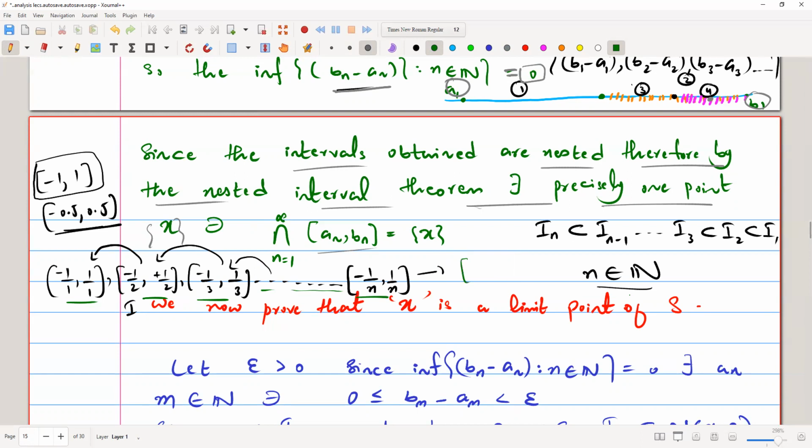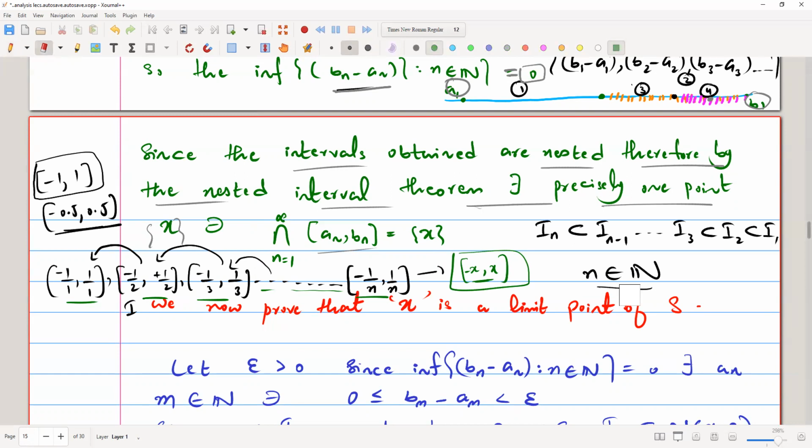So let's say that this is from negative x to x. This is contained in all these intervals. So the intersection of all these closed intervals will be this thing, because this is the only interval that is contained in all of them.